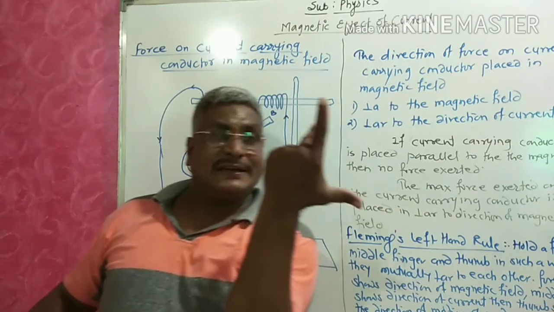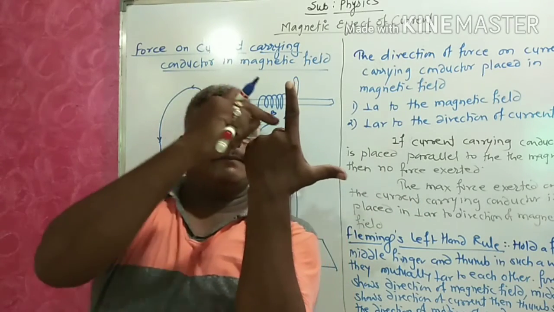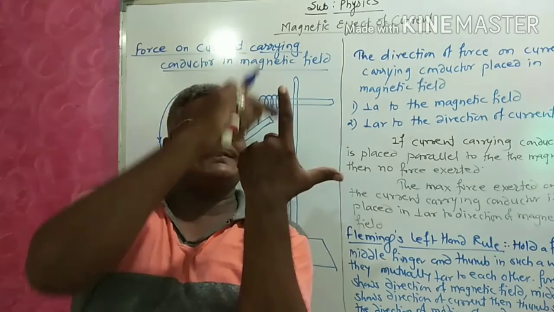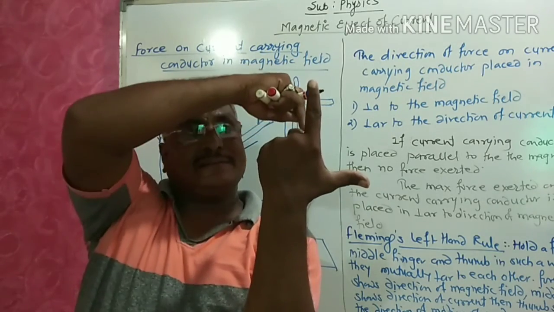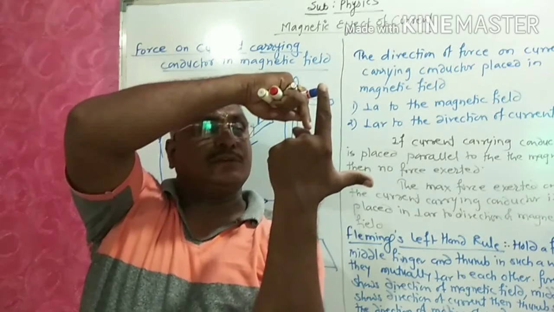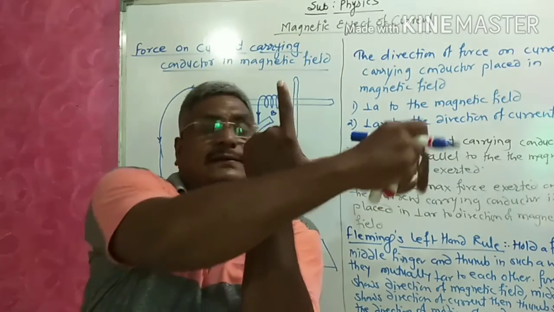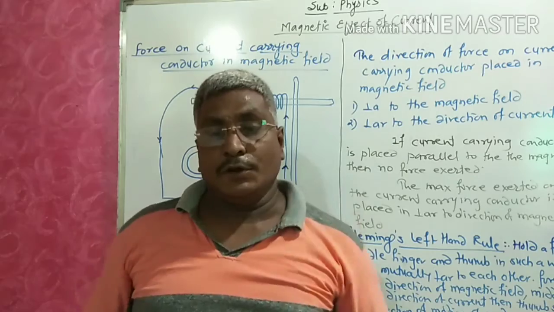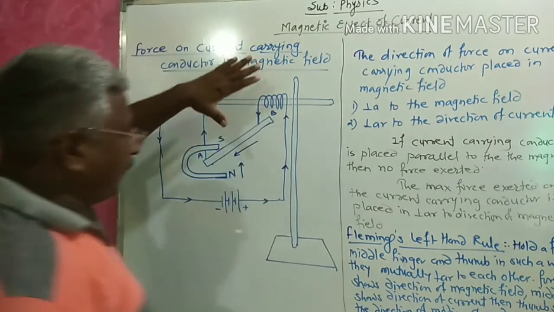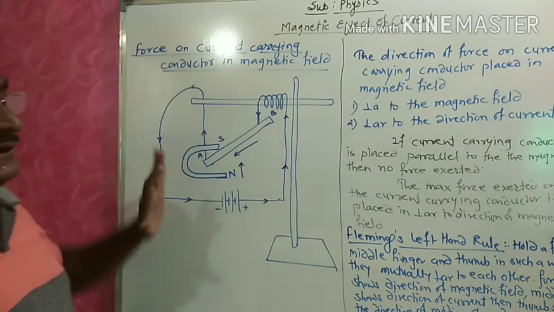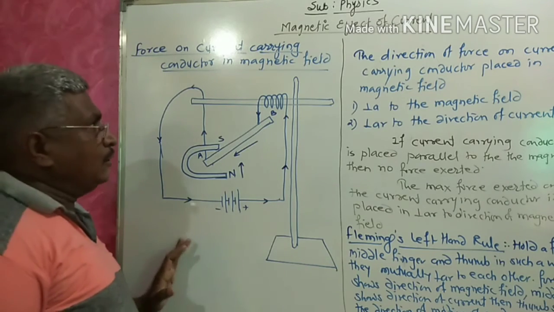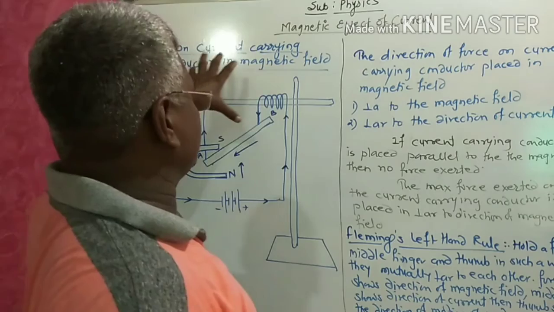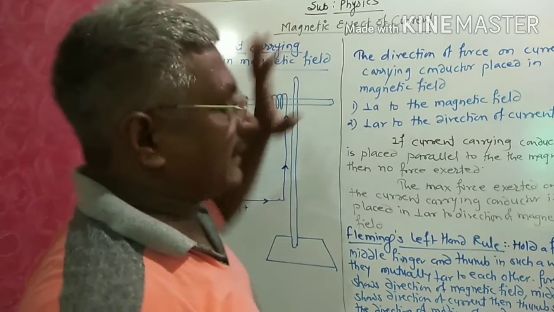Then in this way, the direction of magnetic field is up, the direction of current is this side, so the motion of conductor is to the left side. If we perform this experiment, we will get this result. So understood, student, how the force acts on a current carrying conductor in a magnetic field?